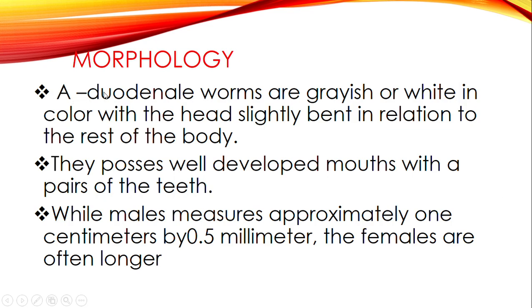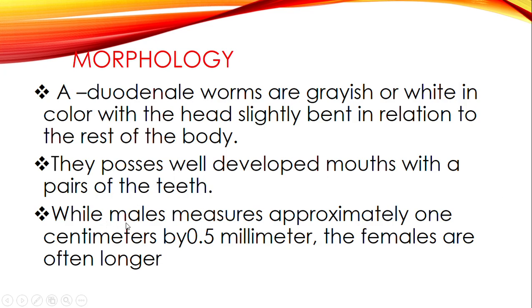When it comes to Ankylostoma duodenale, these worms are grayish or white in color with a head slightly bent in relation to the rest of the body. So we'll be able to see a picture of that. They possess a well-developed mouth with a pair of teeth. So this is how these parasites are.